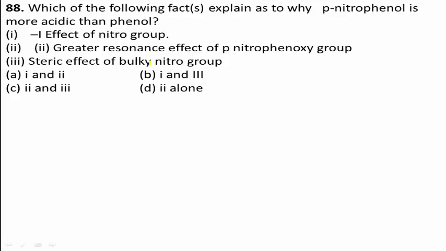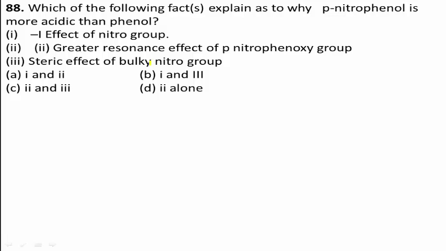Point 1, minus I, that means negative inductive effect of the nitro group. Second point, greater resonance effect of the para-nitrophenoxide group. And third point, steric effect of the bulky nitro group. And now the options here. Option A, 1 and 2; option B, 1 and 3; option C, 2 and 3; option D, 2 alone.